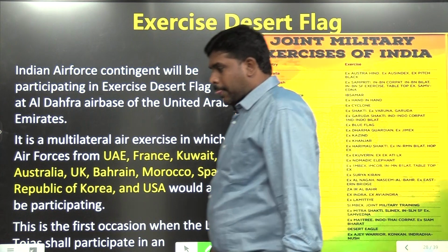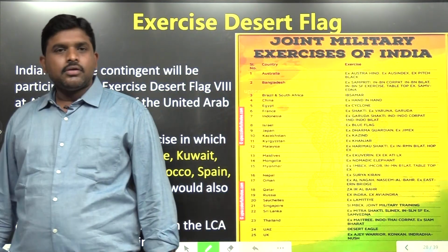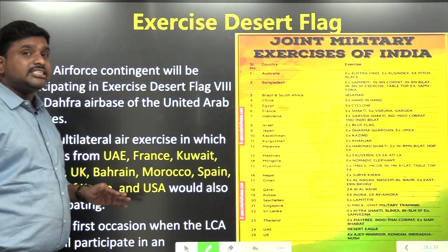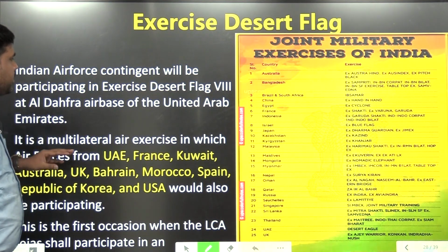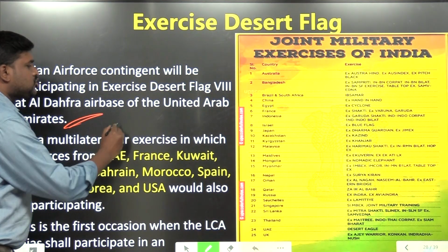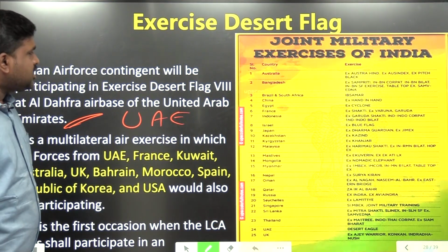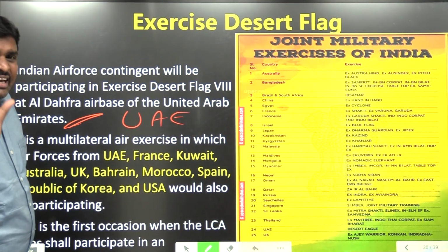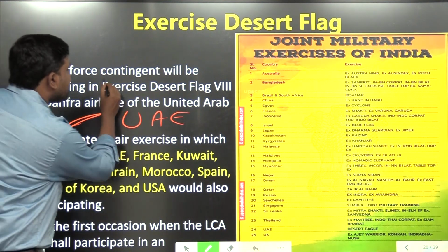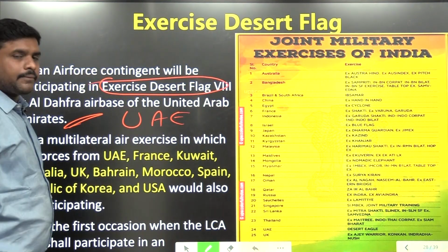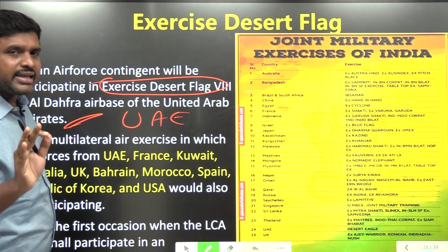Exercise Desert Flag. This is very important. In the United Arab Emirates, UAE, India was called upon. That exercise is called Exercise Desert Flag 8, in which